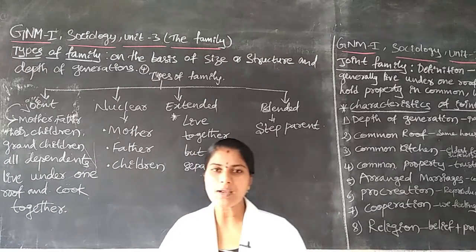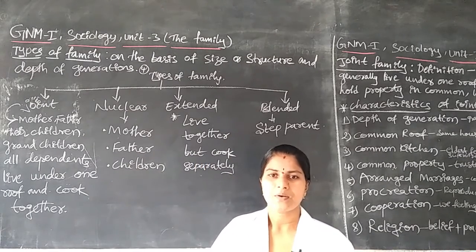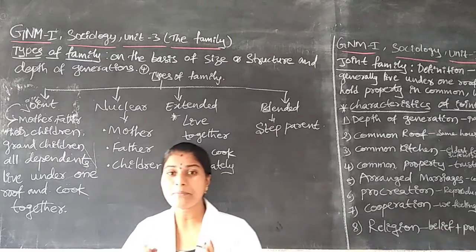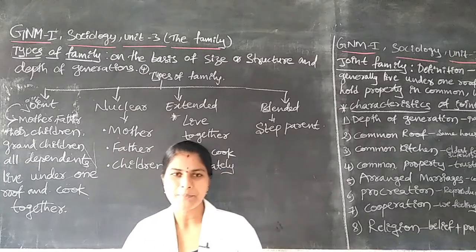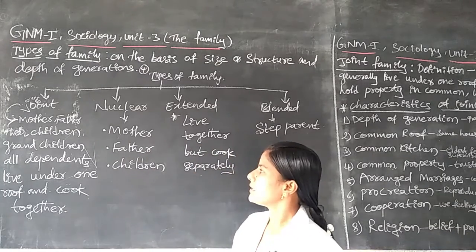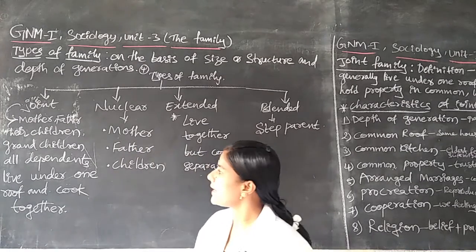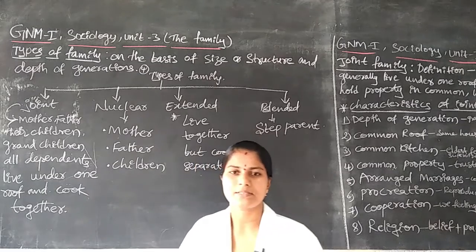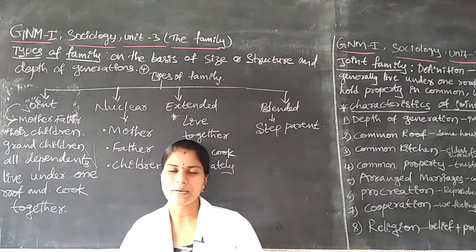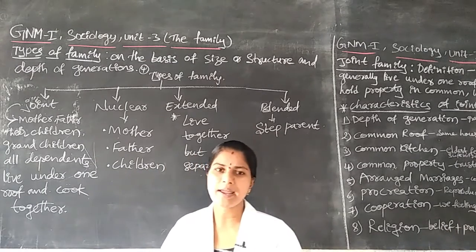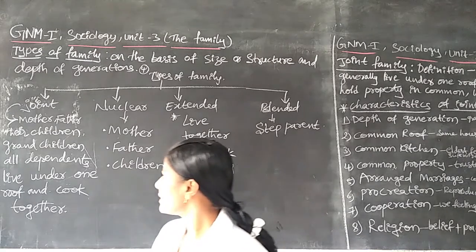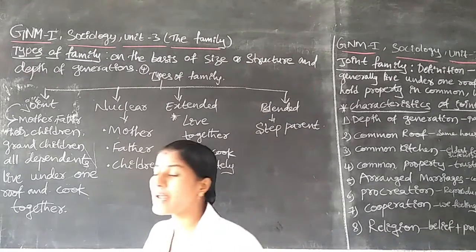First, the joint family. When do we call it a joint family? How many members are there in that family? The joint family has a father, a mother and their children, and their grandchildren.